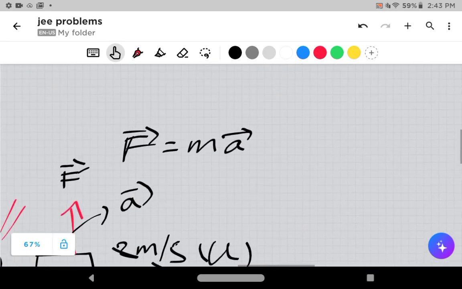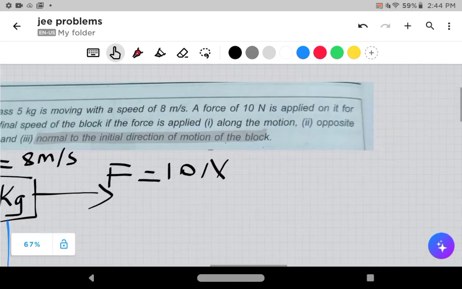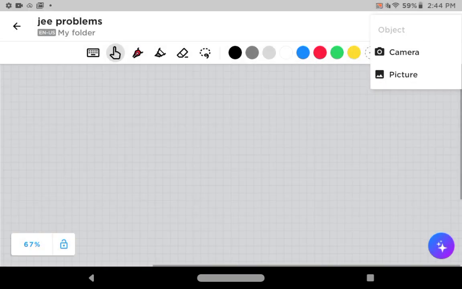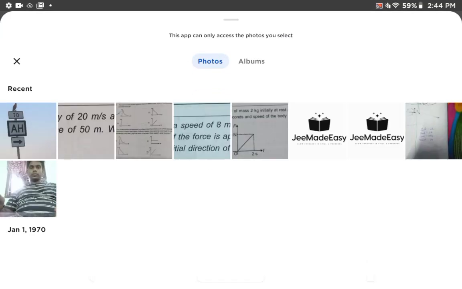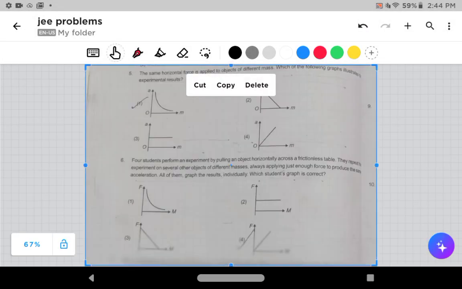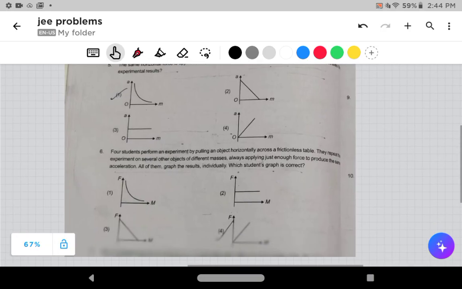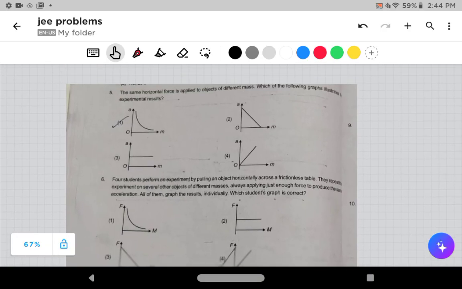I don't want to explain this question again because this is an easy question. So let's move to the next question. I don't want to make this video too long. Okay, the next and last question is graph based. That's not very tough. So let's read the question.